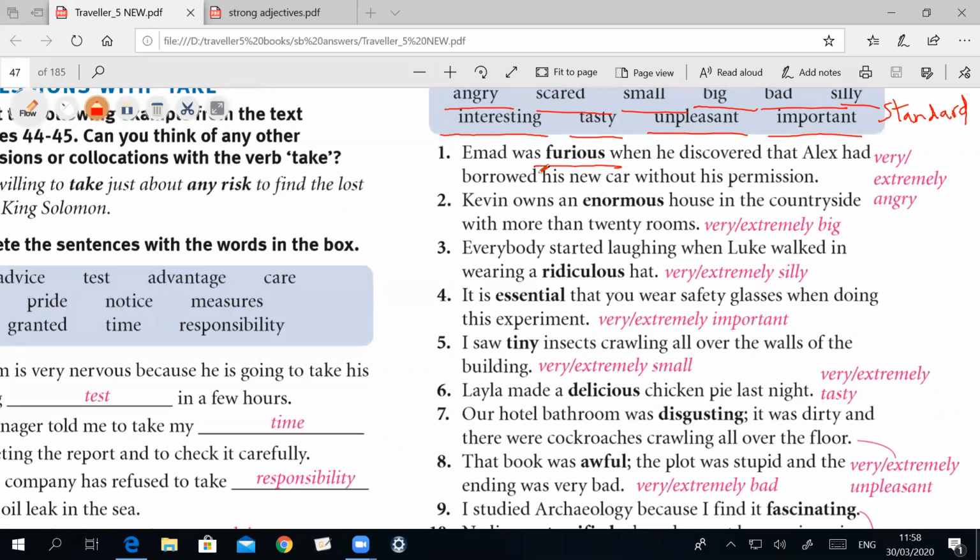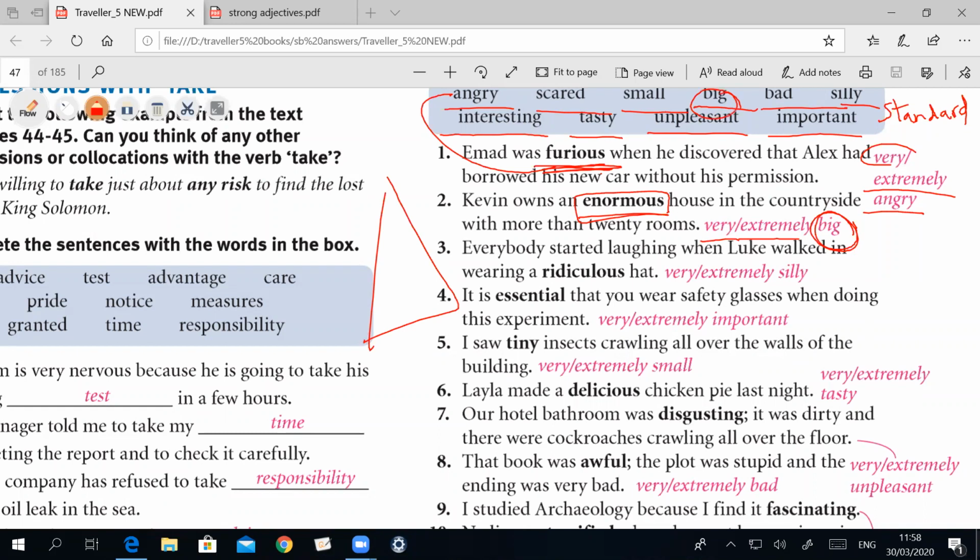The man is furious. What does the word furious mean? Yes, you can say angry, but use very or extremely before angry. Number two, this adjective, enormous. Do you remember the pyramids? How can you describe enormous? You can say very or extremely big, and so on.